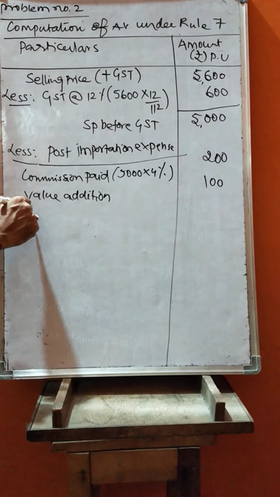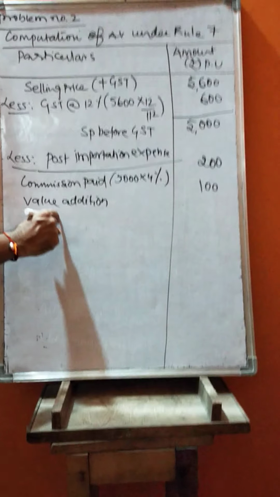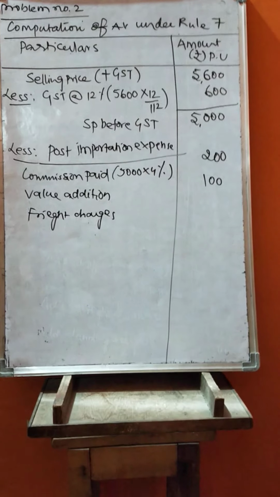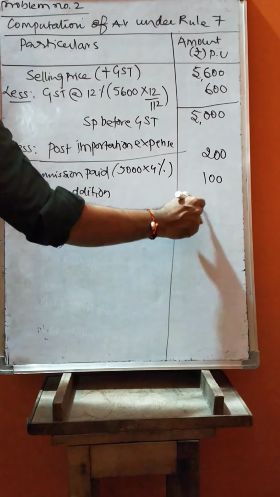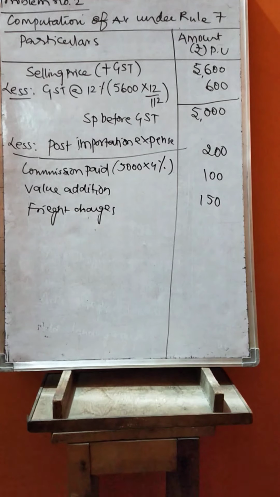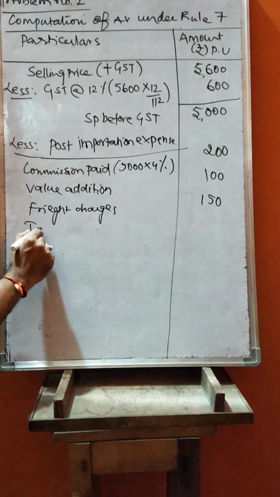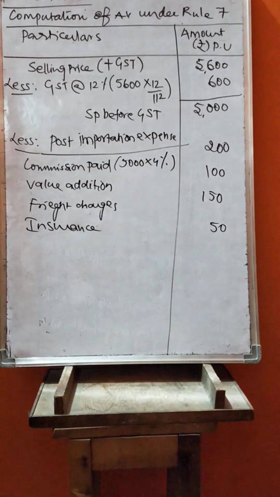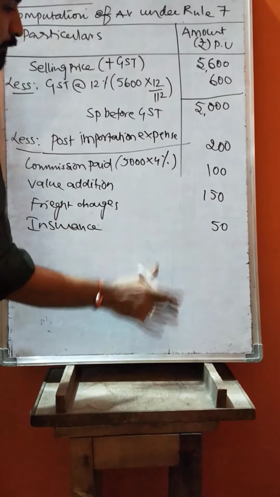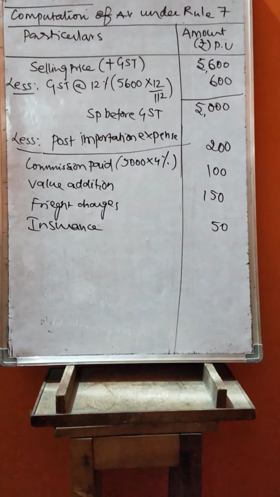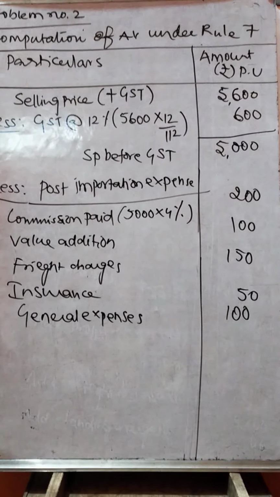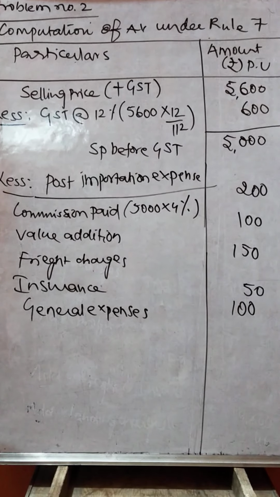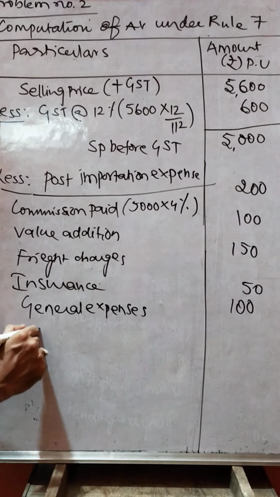Then freight charges, everything whatever is added should be deducted. How much is freight charges? They have taken 150 rupees. Then insurance is 50. General expenses after importation 100. There is another, that is called net profit.